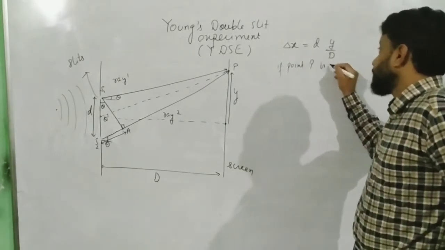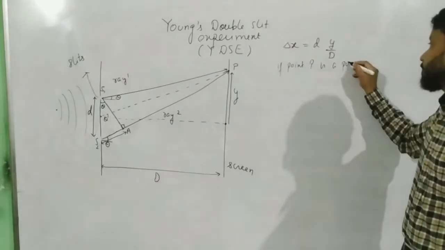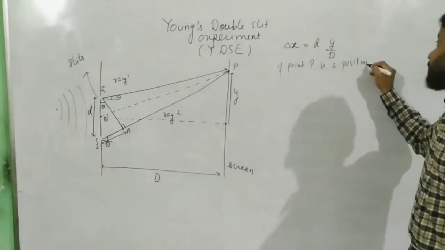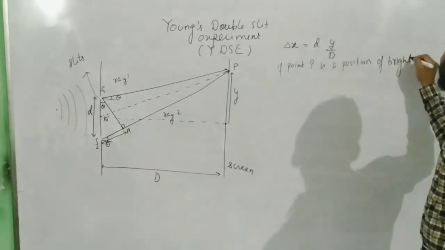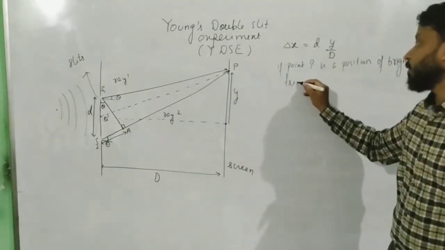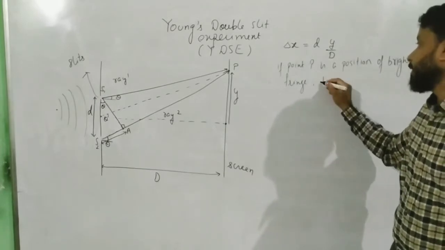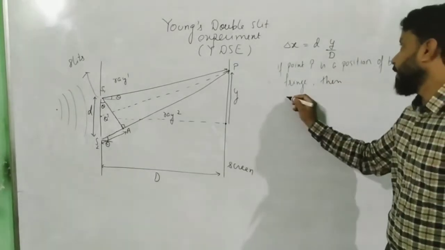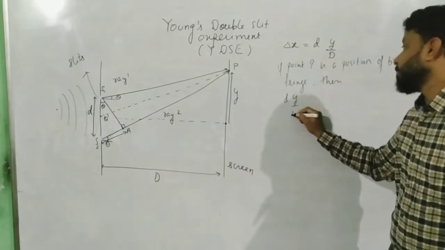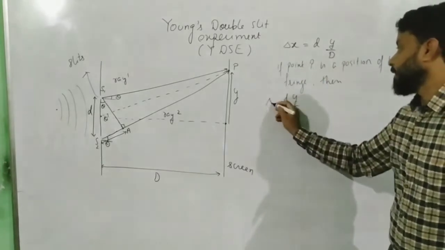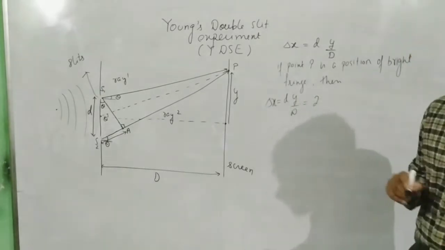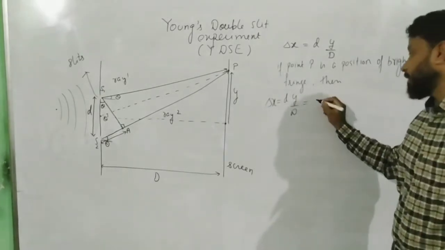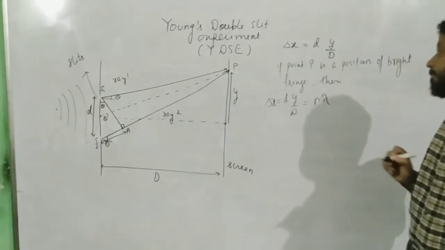Okay, that means if point P is a position of bright fringe, then I can write dy by capital D, that means the path difference delta x, remember the condition for a maximum, is equal to n times lambda.